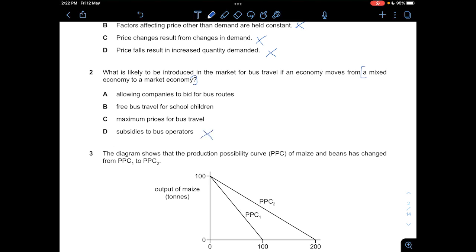Maximum prices for bus travel is a form of price control, which is also a form of government intervention, so it's not correct. Free bus travel for school children is basically direct provision, so providing the school children directly with free bus travel through taxes collected by the government from employed people. So B is also not correct, and A would be the most correct one, because allowing companies to bid for bus routes is basically what will happen in a market economy.